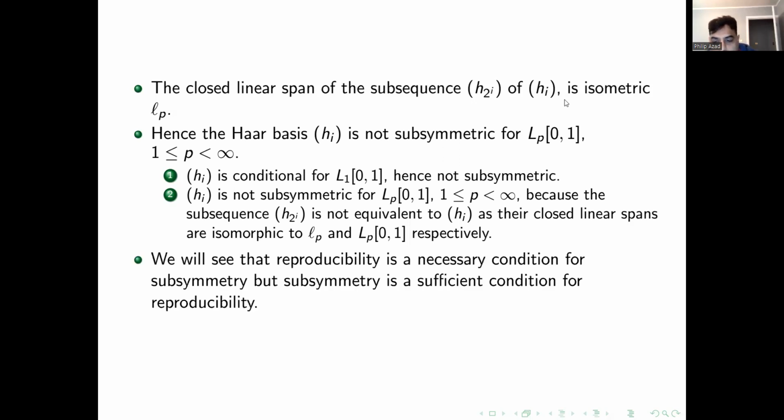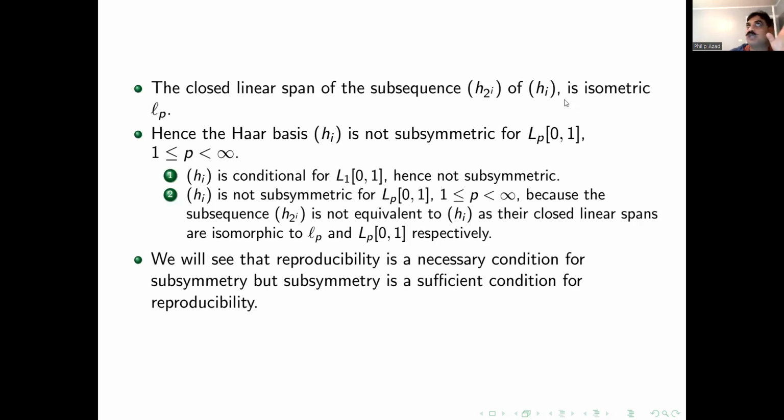Something else that we will observe is that reproducibility is a necessary condition for subsymmetry, but subsymmetry is only a sufficient condition for reproducibility. That is, anytime I have a basis that is subsymmetric, then it will necessarily be reproducible, but not the other way, as the Haar basis is going to prove.